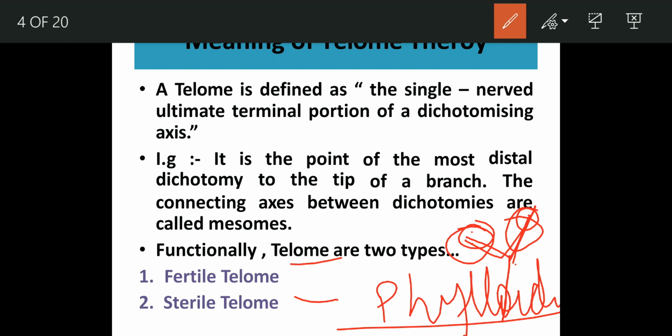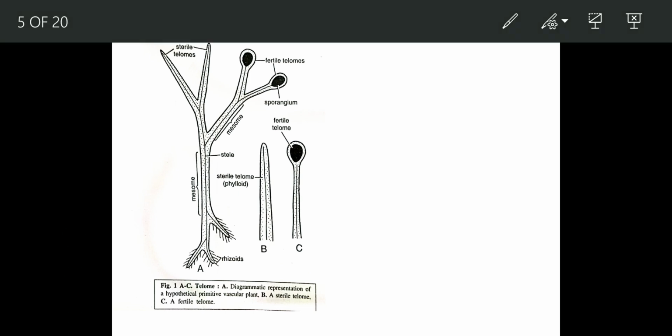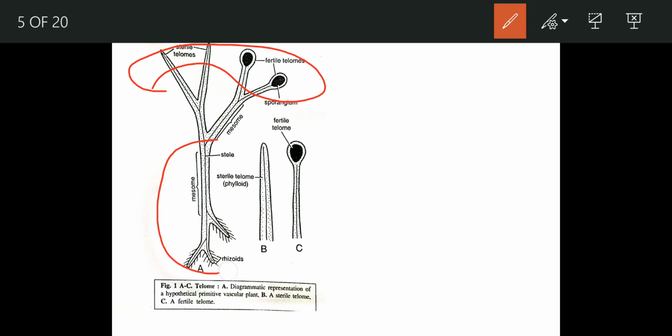I'll explain through the diagram. Here you can see everything is clear. These are the telomes. The point up to where there is no dichotomy, that means where the dichotomous branches are united, is called the mesome.